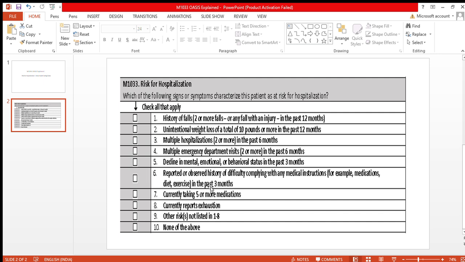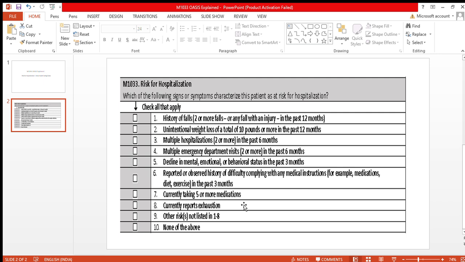Response 6, a reported or observed history of difficulty complying with any medication instruction, for example medication, diet, exercise, in the past 3 months. Suppose the patient is non-compliant with the medication, is not taking medication properly, not taking doses on time, it's non-compliance to medication. Also not following diet and exercise. At that time, we need to select this response 6.